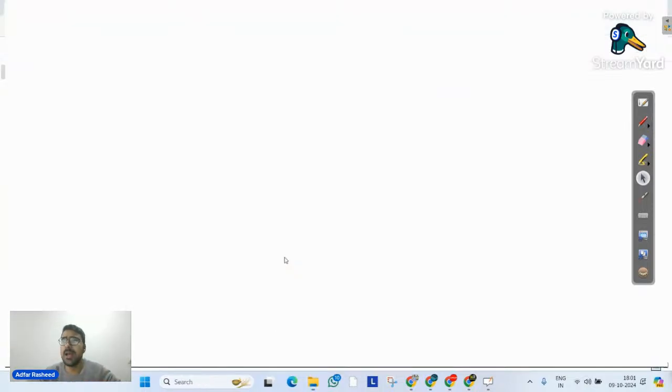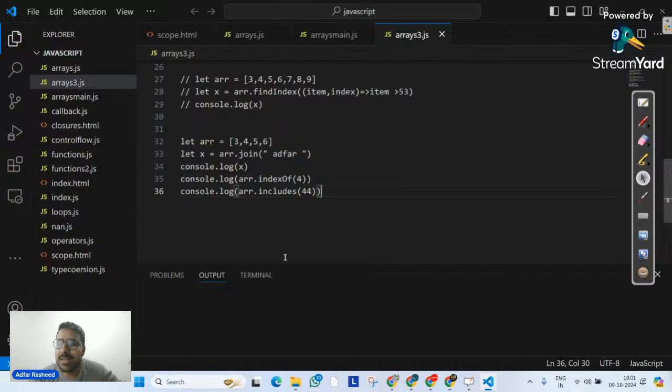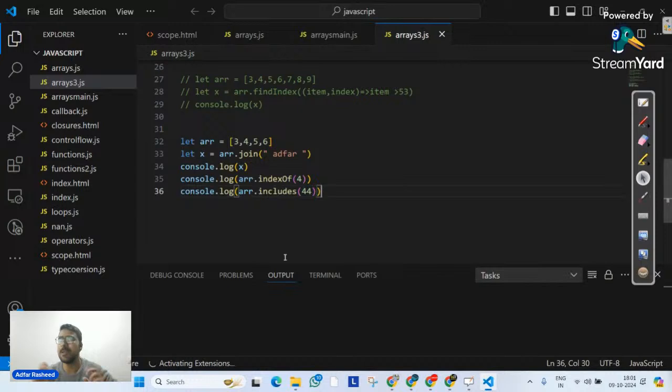In today's class, our agenda is to complete arrays, and also to complete objects. I think it has already been enough time since we started the basic constructs, the foundation of JavaScript. Now it's time to switch back to web development and connect this JavaScript with it. But today's class will be the last class on pure JavaScript, related to objects.